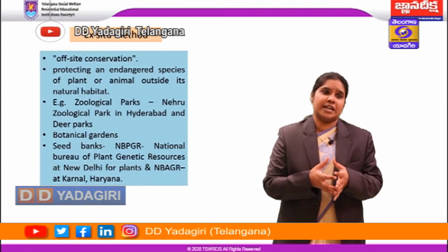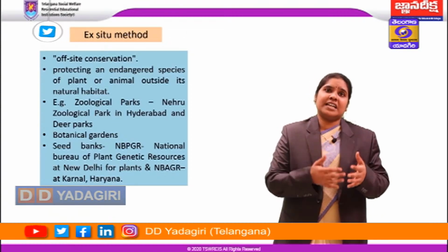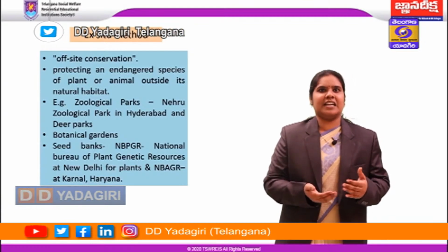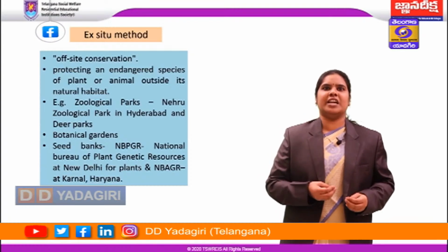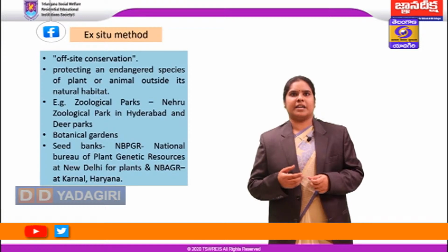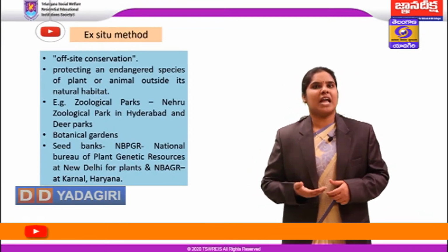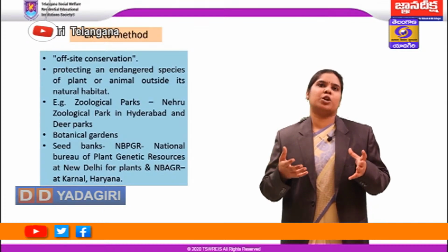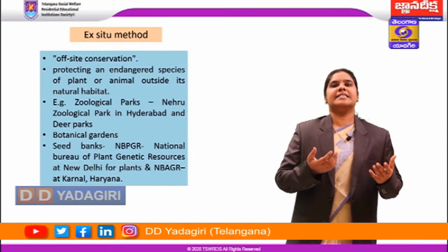We are protecting those organisms because they are threatened and endangered, and we are protecting them against their predators and conserving them in isolation. So conserving species in isolation is very, very important here. So zoological parks, an example is Nehru Zoological Park in Hyderabad, and there are many deer parks now coming up. Then we also have botanical gardens which conserve many plant species, medicinally important species, and seed banks.